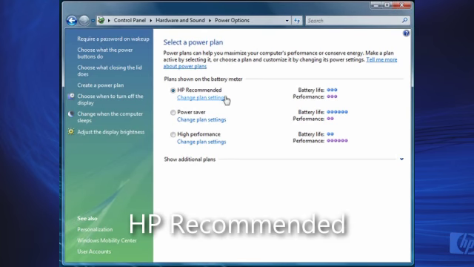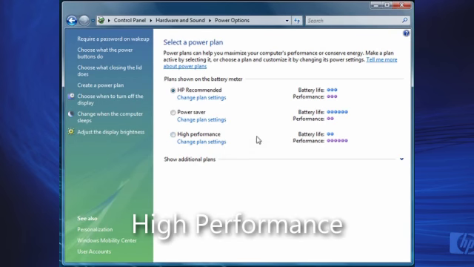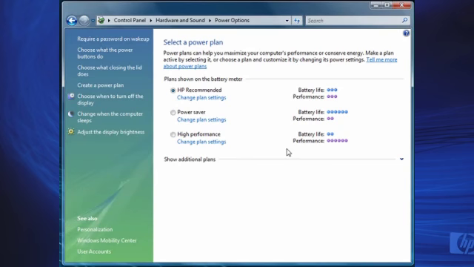For example, we have our HP recommended setting that's a kind of a balance of performance and battery life. There's a power saver setting that emphasizes battery life over performance. It actually slows the CPU down to make it use less power, and also does other things like set the display, all of that, to preserve your battery as well as possible. And finally, there's a high performance setting that sacrifices battery life for performance. If you're doing video rendering or something like that, high performance is probably the setting to use. When I'm on an airplane, I'll always use power saver.